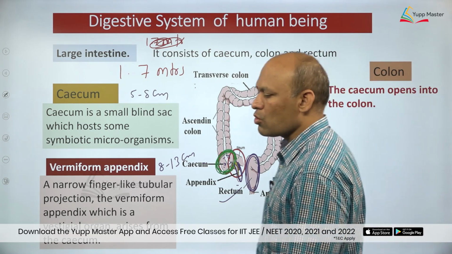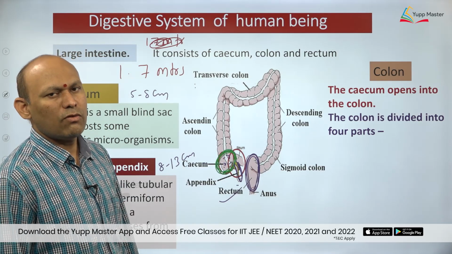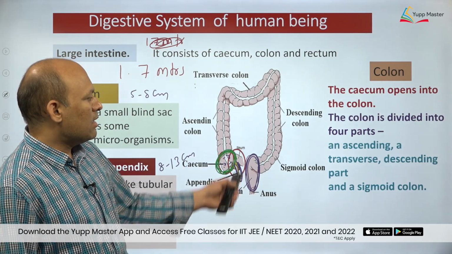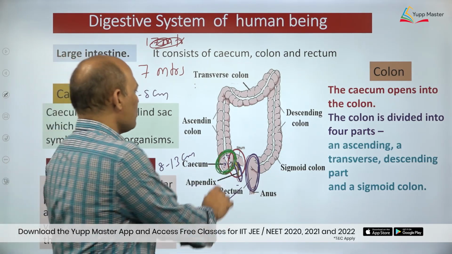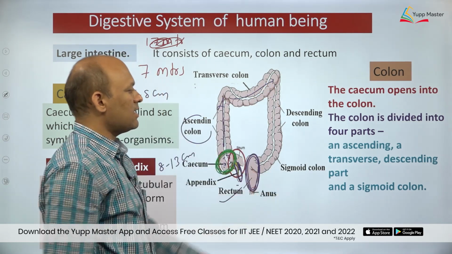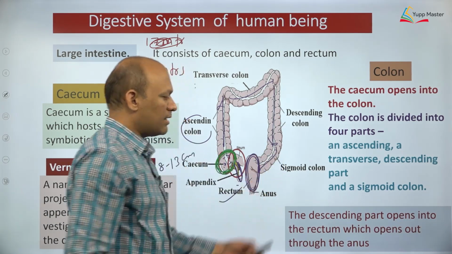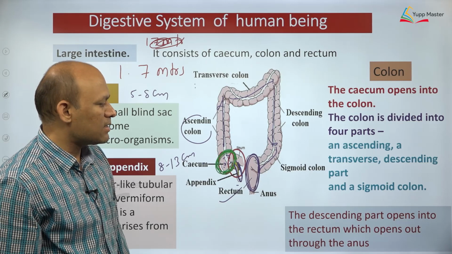Let us talk about colon. Cecum leads into what? Colon, and colon is divided into 4 parts. Let us see one by one. An ascending part, are you able to see? This is the ascending part of the colon. Then the transverse colon, then the descending colon, are you able to see? Then sigmoid colon, you can see, dear students.